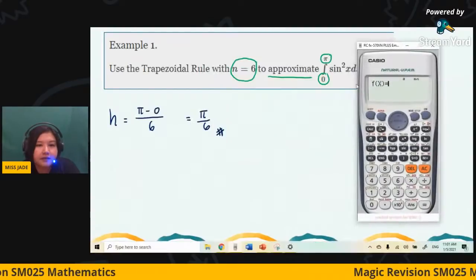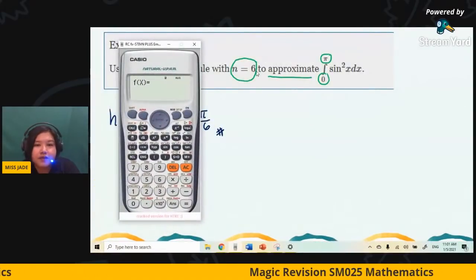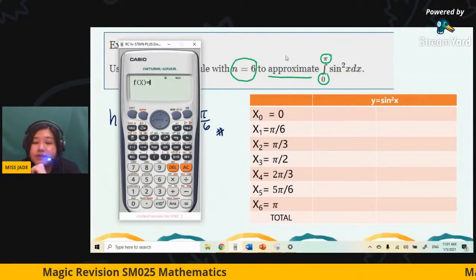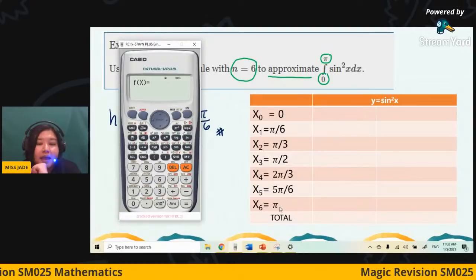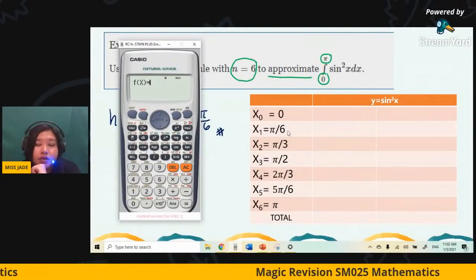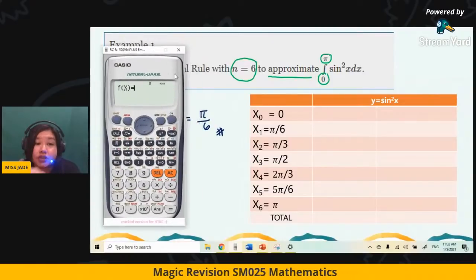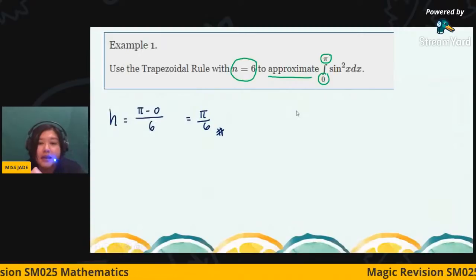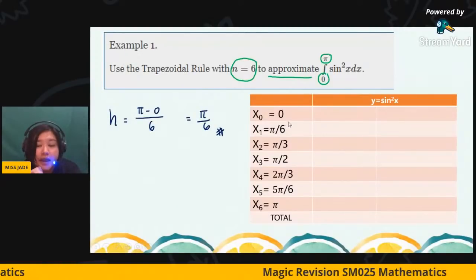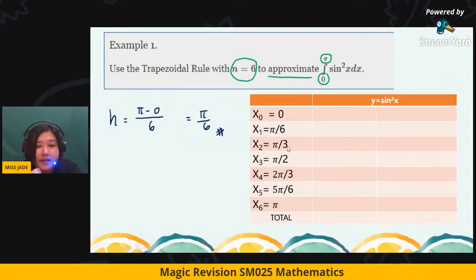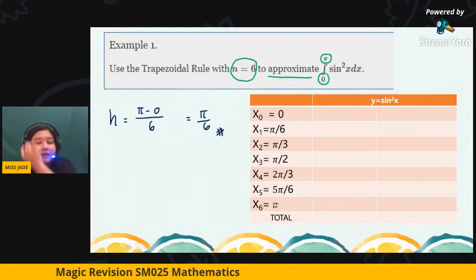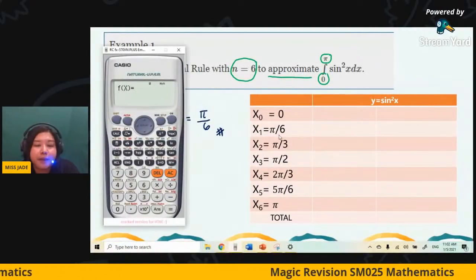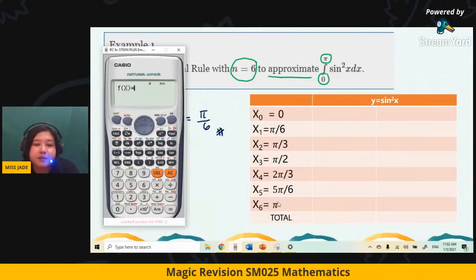After you get this pi over 6, now we show you in a table. You use 0 as the beginning and make sure pi is the ending. So 0 plus h, and your h is pi over 6. So from one to another is pi over 6, and then continue again plus pi over 6 until the last one must be pi. I think most of you are okay with this. The only problem is you just have to remember the last limit must be pi, it cannot be in decimal.